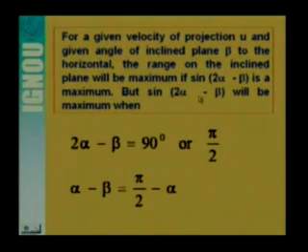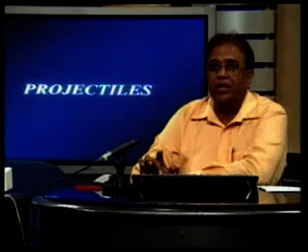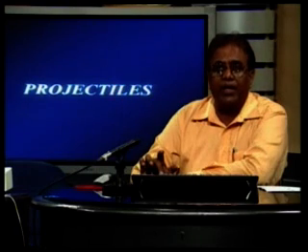But sine twice alpha minus beta will be maximum when twice alpha minus beta is 90 degree, that is alpha minus beta is equal to pi by 2 minus alpha. So here you see what is alpha minus beta. Alpha minus beta is the angle between the initial velocity and the inclined plane, and pi by 2 minus alpha is the angle for the vertical direction to the velocity component.